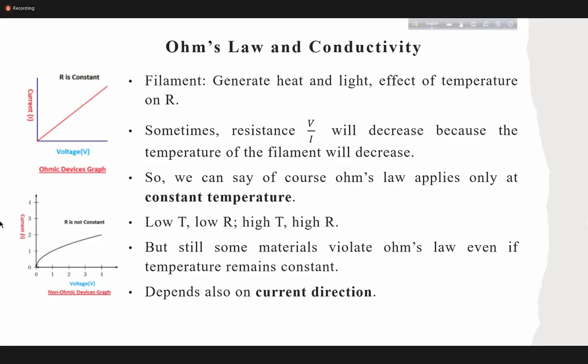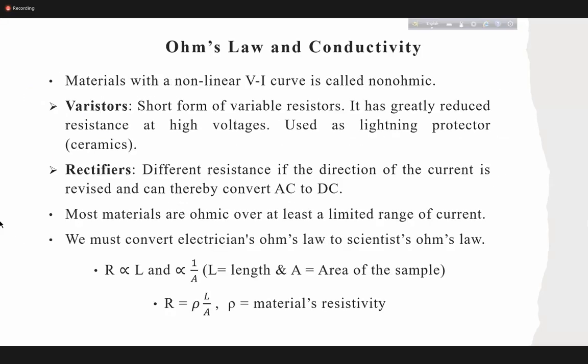But there are some materials that we use at the roof of our building for lightning protection. Those types of materials are designed in such a way. They are called varistors. A varistor has a greatly reduced resistance at high voltage, just opposite to what we just discussed about the bulb. In the case of a bulb, at high voltage, resistance goes high. But in the case of a varistor, at very high voltage, resistance is very low. What happens then? During lightning, the current can directly pass through the varistors to the ground.